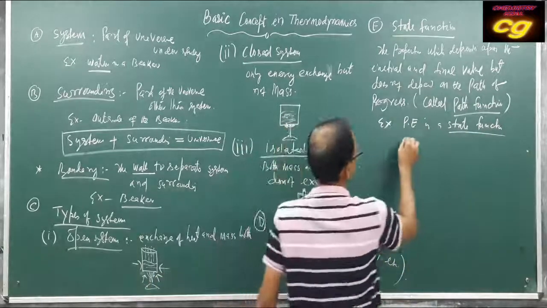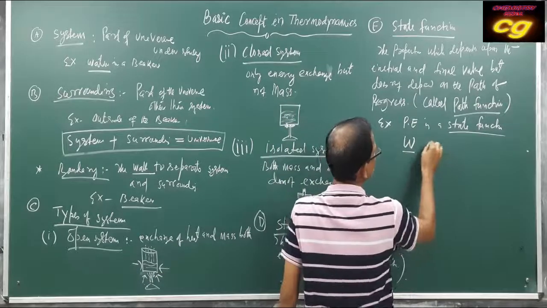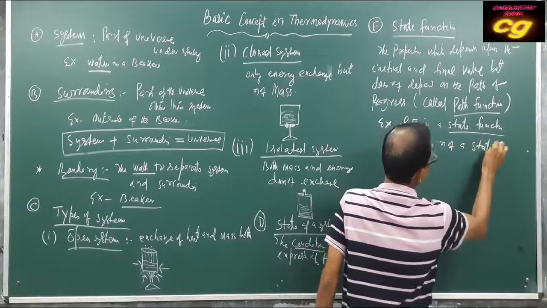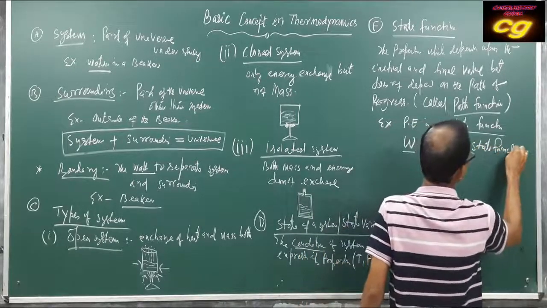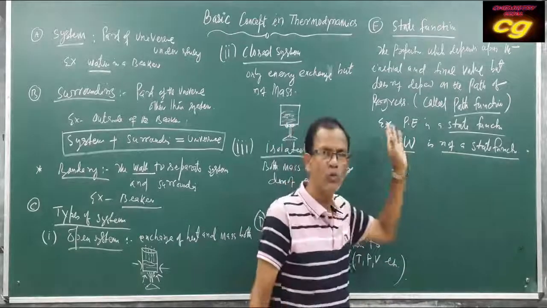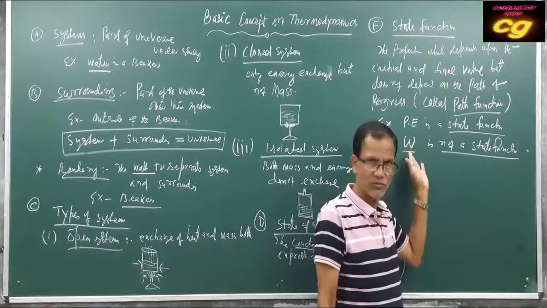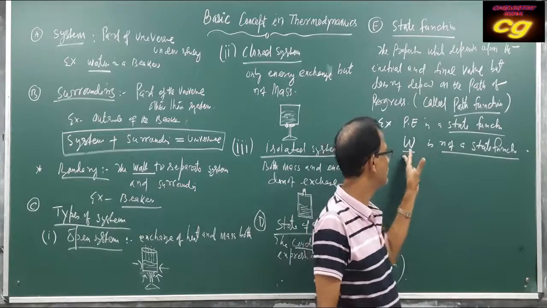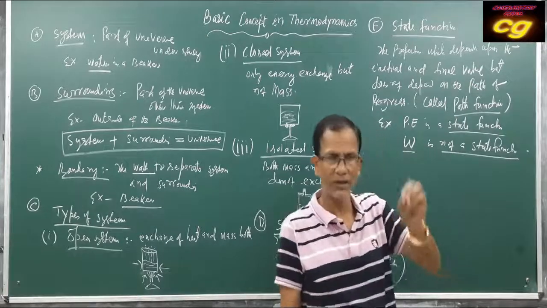But work is not a state function. It is not a state function, because to bring some change, the system will do work.